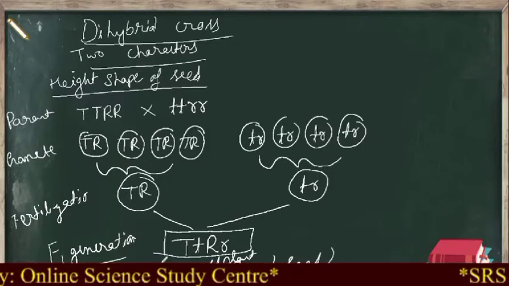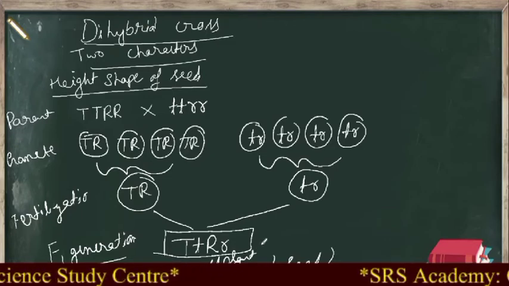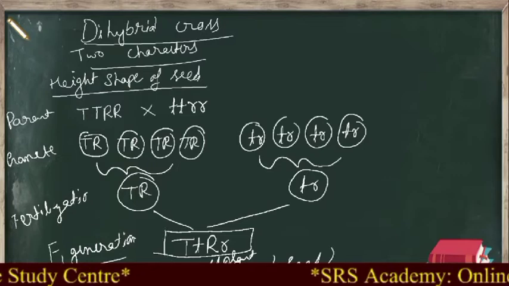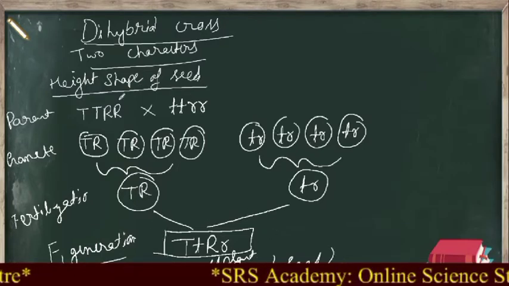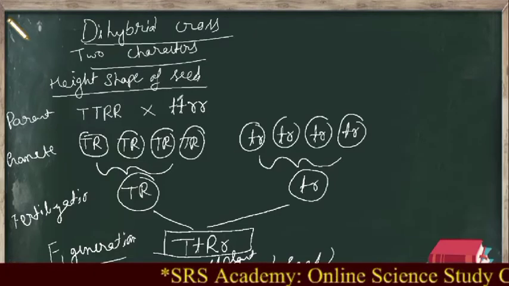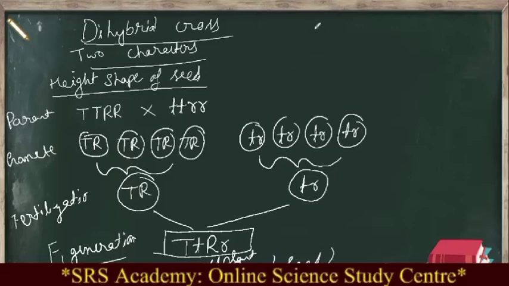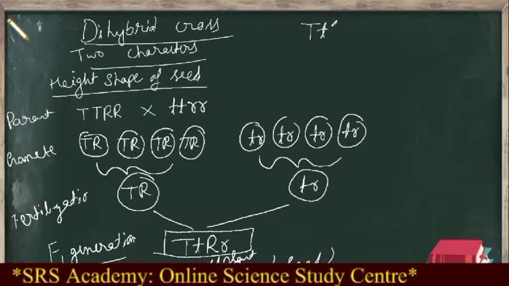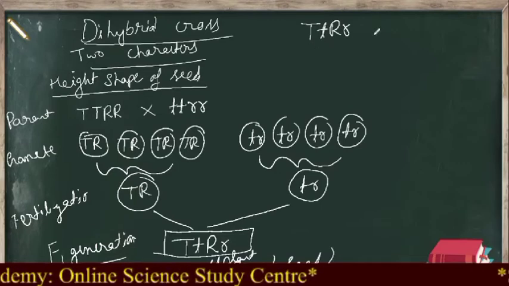You know what he did in the next step? To prove this, he took the F1 generation plant and made self-pollination. The earlier one is cross-pollination because both are opposite characters. Now he made self-pollination, that is capital T small t, capital R small r, of the first generation plant.